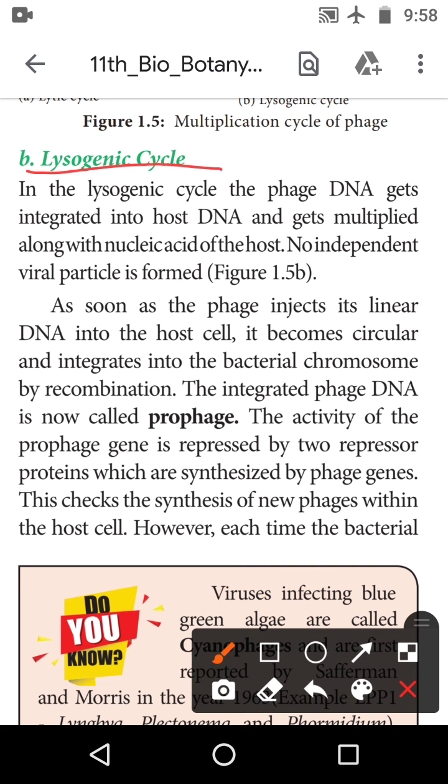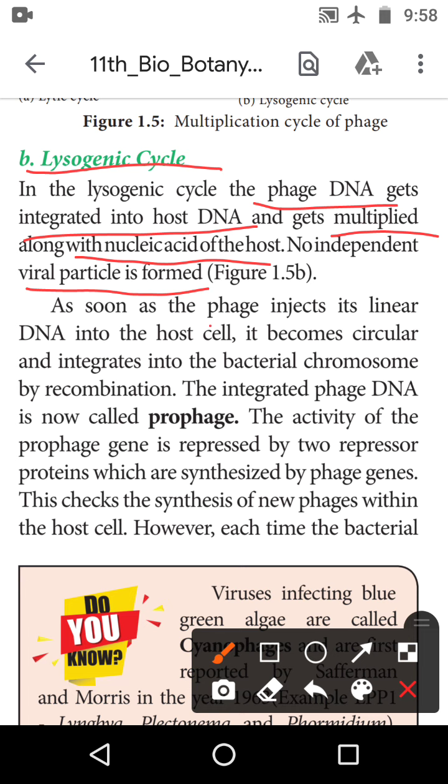In the lysogenic cycle, the phage DNA gets integrated into the host DNA and is multiplied, but without the nucleic acid of the host cell. But what is this process? No independent viral particle is formed. So no independent viral particle is formed. It is absent.